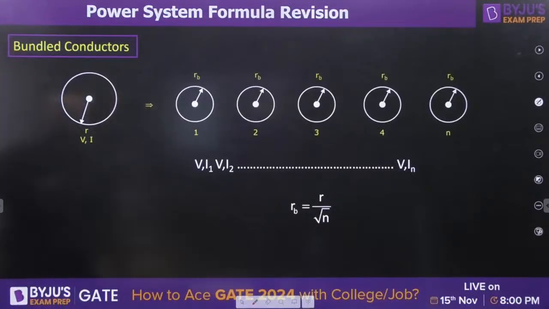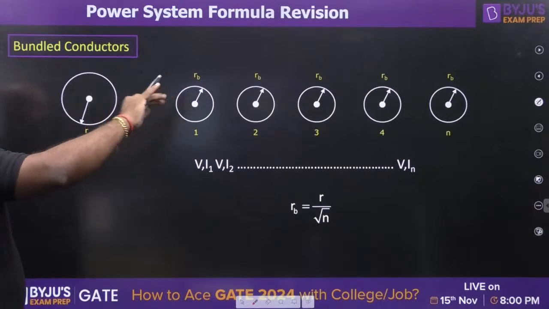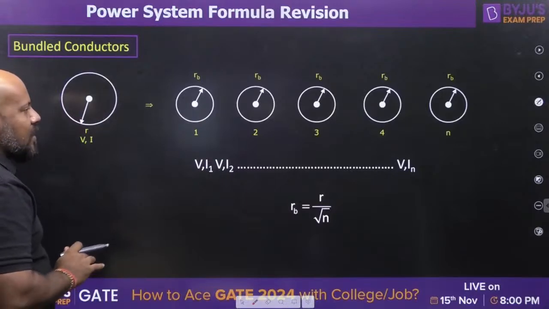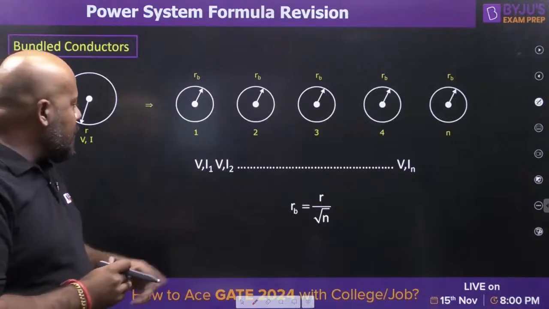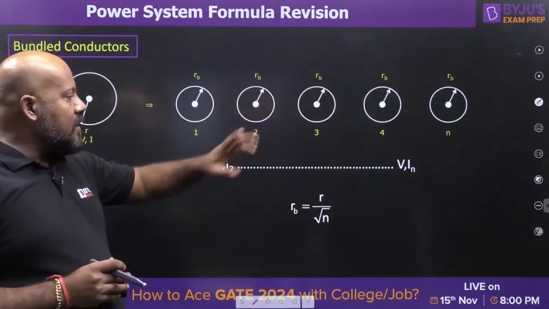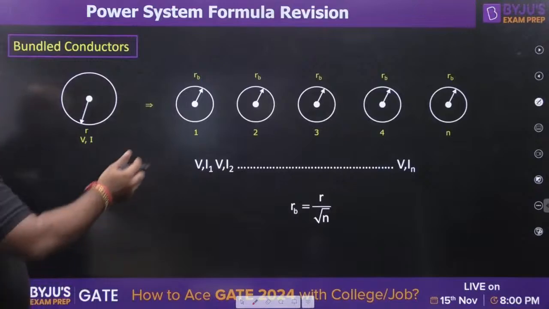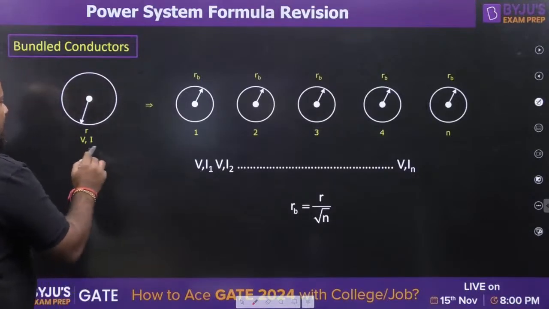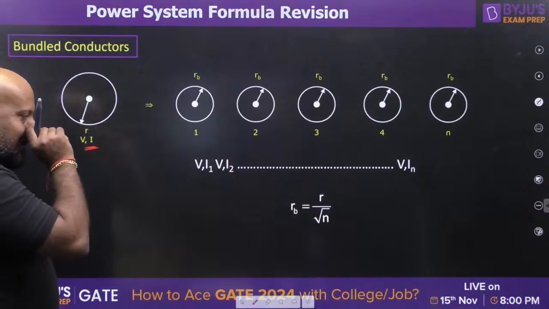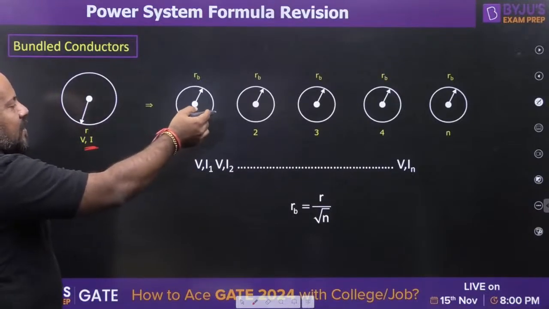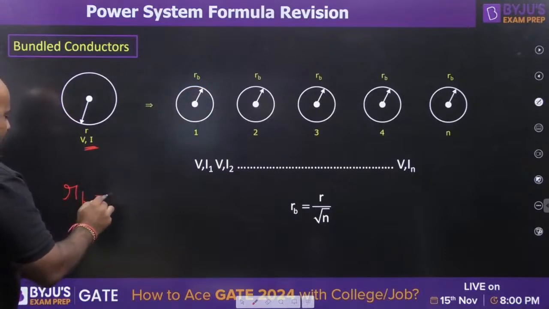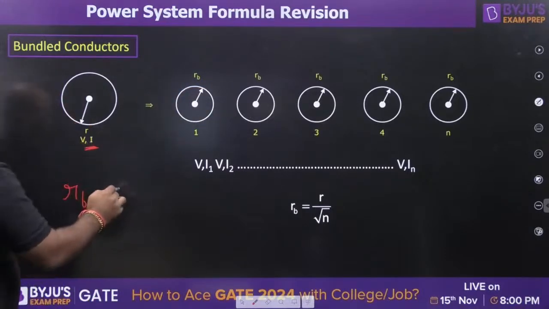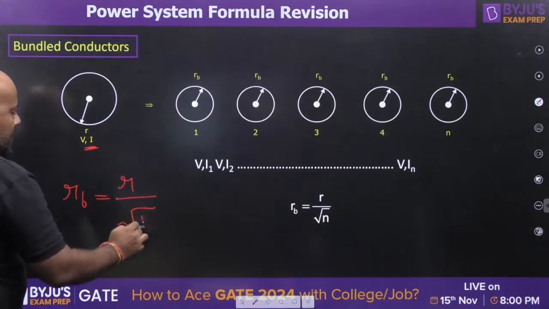Is it clear? Now, if you talk about the bundled conductors, suppose this single solid conductor is divided into n number of subconductors. All the subconductors will be acting as if they are connected in parallel, because the voltage is going to be the same everywhere. See, voltage is the same everywhere, in all the strands. Current is going to be different, and total current is going to be the sum of I1, I2, I3 up to In. So if you relate the radius of the subconductors, that is Rb, for bundled conductors, if this is R, it is going to be R upon under root N.